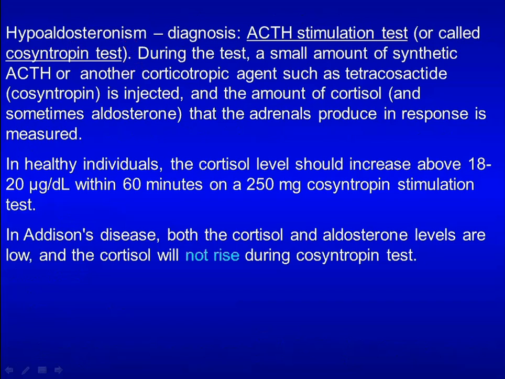During the test, a small amount of synthetic ACTH is injected, and the amount of cortisol and aldosterone will be measured. In healthy individuals, the cortisol level should increase above 18 to 20 micrograms per deciliter within 60 minutes. In Addison disease, both the cortisol and aldosterone levels are low, and cortisol level will not rise during cosyntropin test.